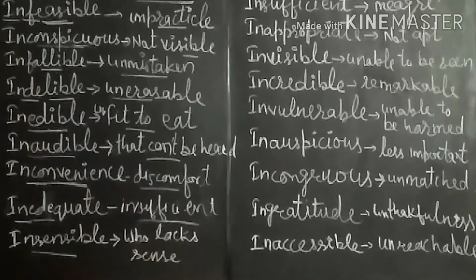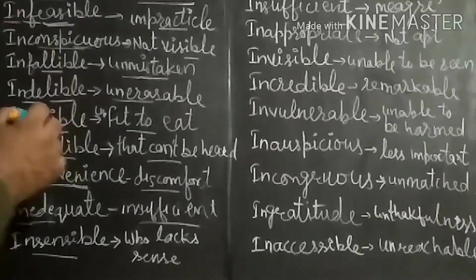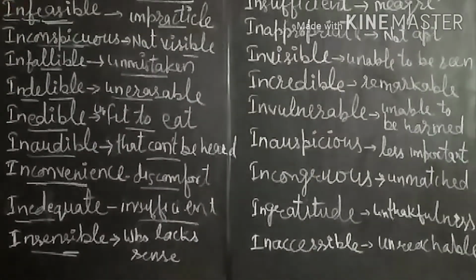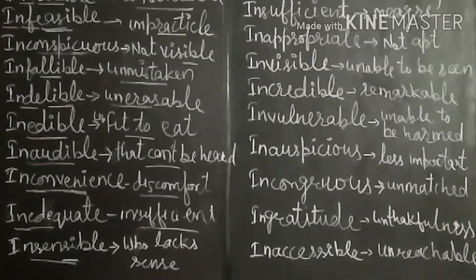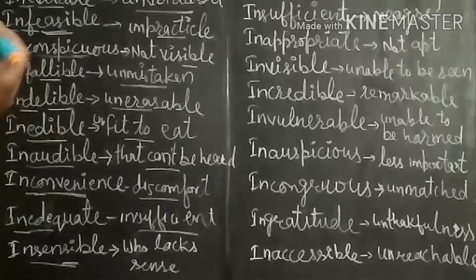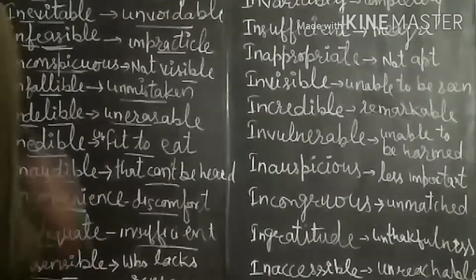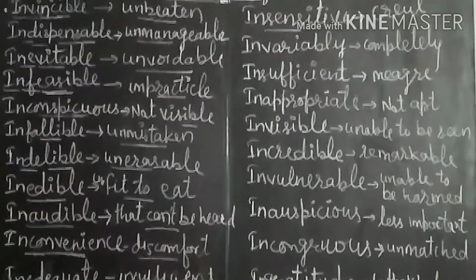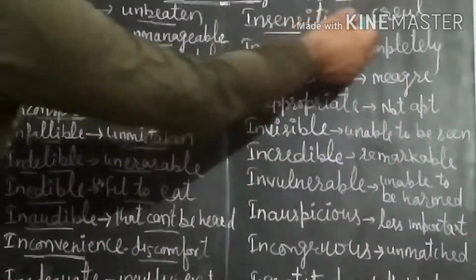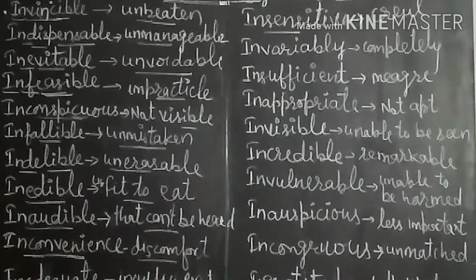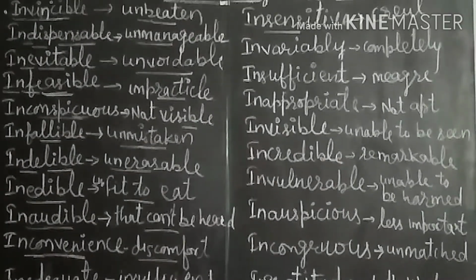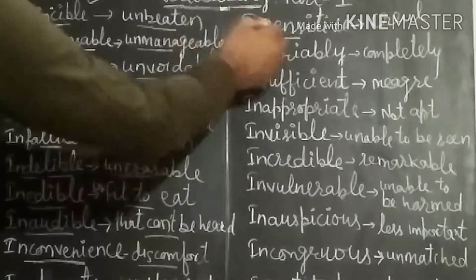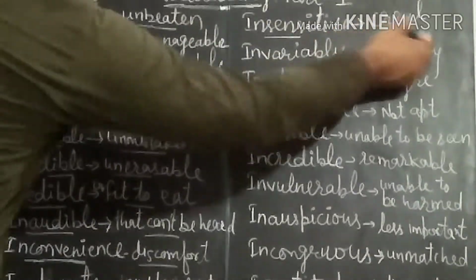And next one is insensible. Who lacks sense. A person who lacks sense is called insensible. Means a person who is not understandable, who is actually not able to understand the things, he is called insensible. Next is insensitive. Insensitive means a cruel person, a person who doesn't get affected by seeing a person in trouble, that is known as insensitive or cruel.